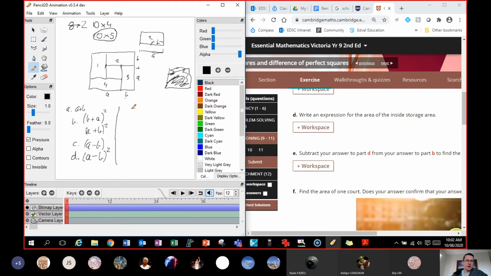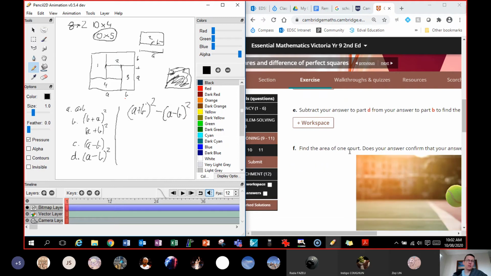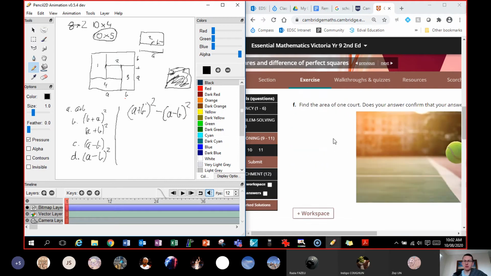So really, the area is (a plus b) all squared. That's the total area of everything over here. Then we're just going to minus the little bit in here, which we calculated as (a minus b) all squared. So now it just depends on how big your courts are. If you change your courts or your sizes, you can figure them out. Unfortunately, a tennis court's fixed, so it probably doesn't help.